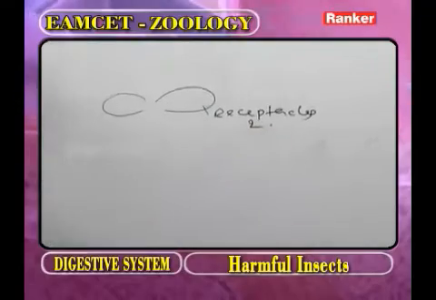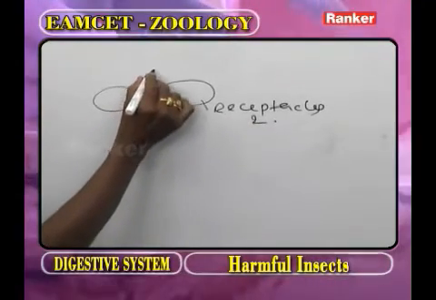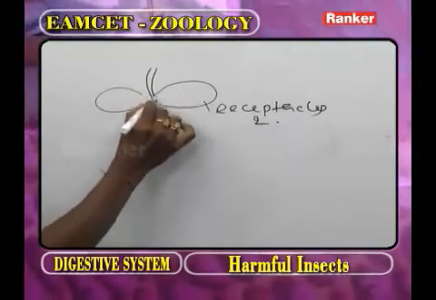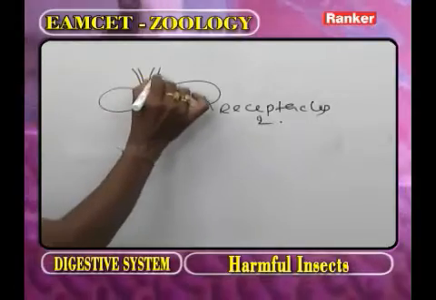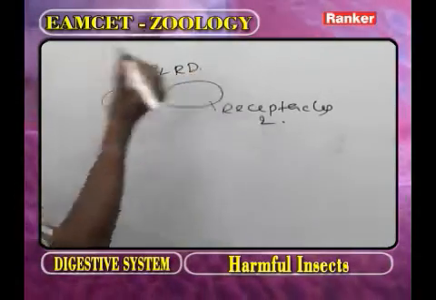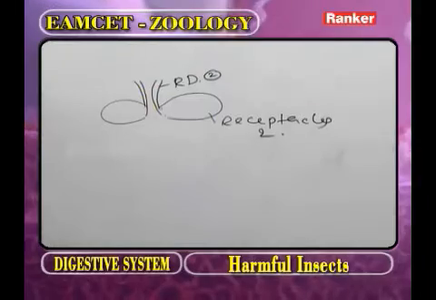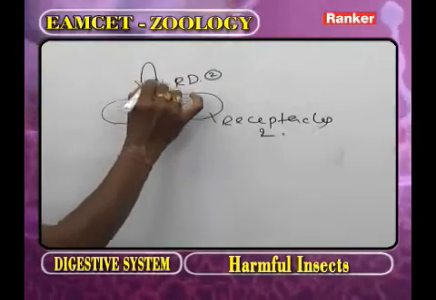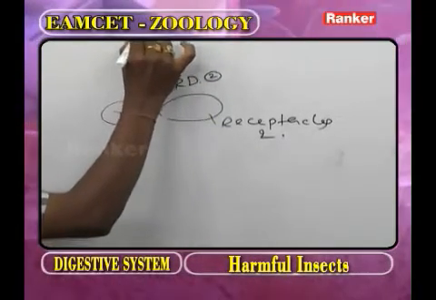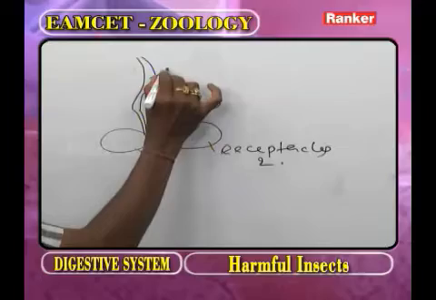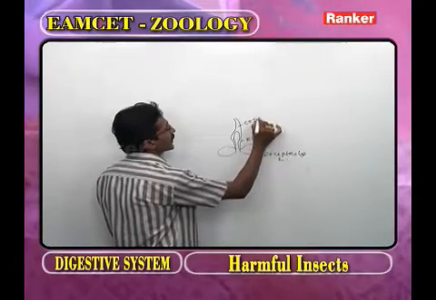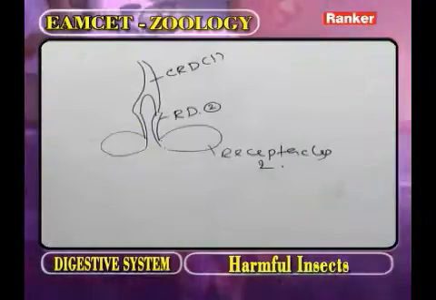Number of receptacles: 2. From each receptacle, a duct arises. This is called the receptacular duct. Number of receptacular ducts: 2. These two are united and continue as the common receptacular duct. It is 1 in number.